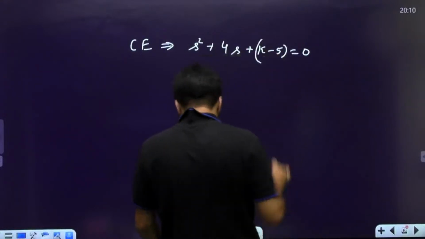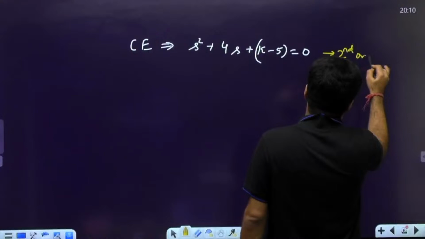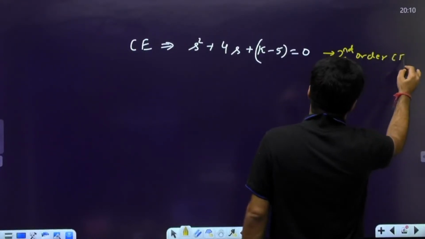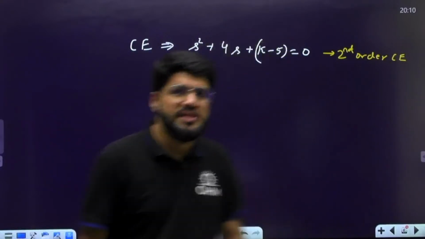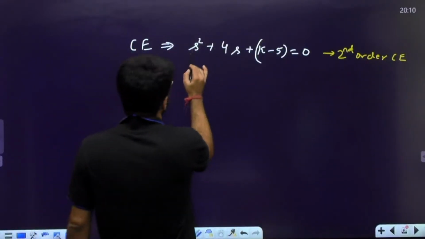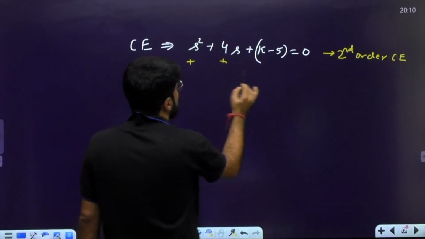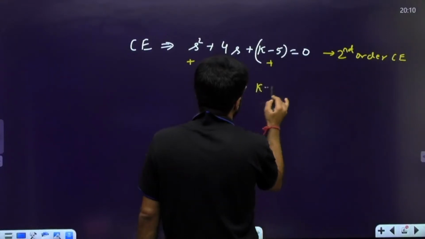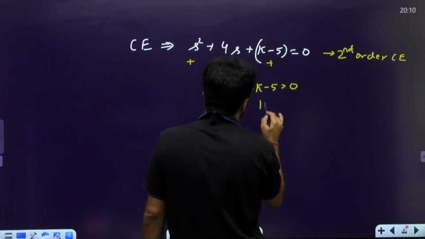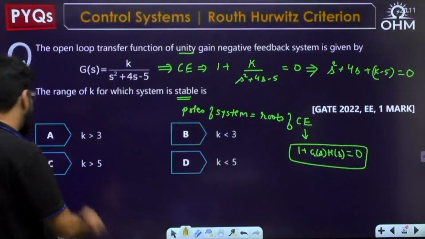So what is the criterion you need for second order? This is a second order characteristic equation, right? And for a second order characteristic equation, if all the coefficients are of the same sign, then the system will be stable. All roots will be in the LHP. So all coefficients must be of the same sign. This is plus, plus, and it should also be plus. This is what is dependent on K. That means K minus 5 should be positive, or K should be greater than 5. For the system to be stable, K should be greater than 5.